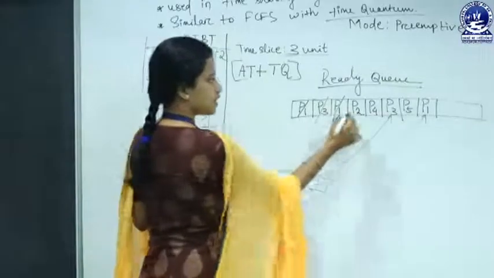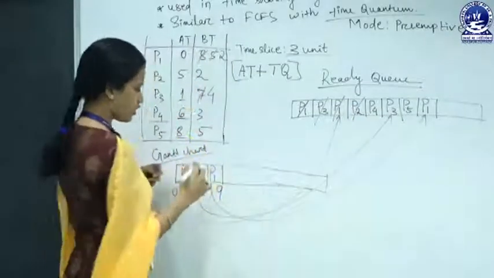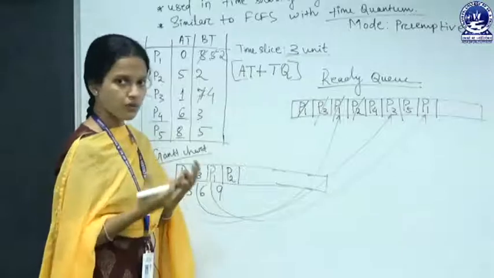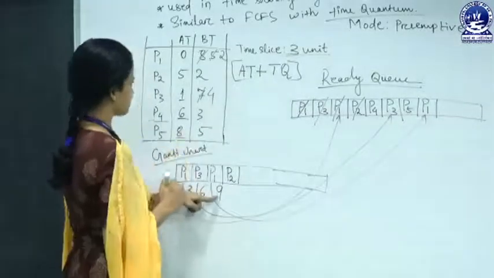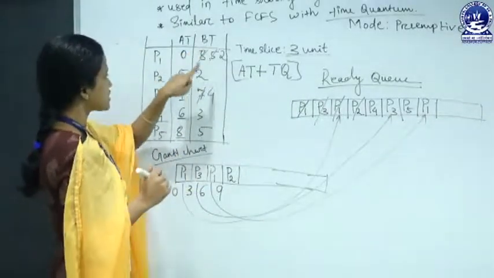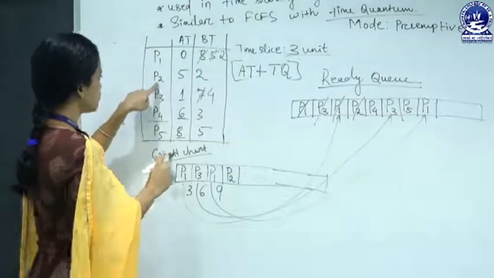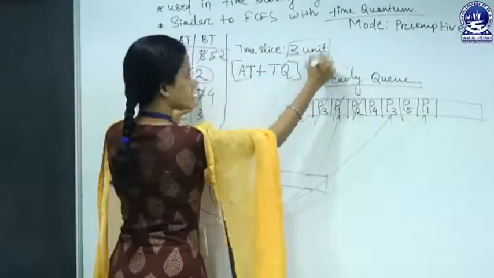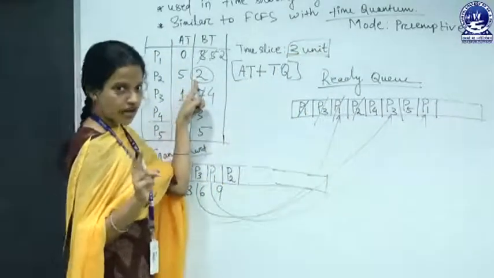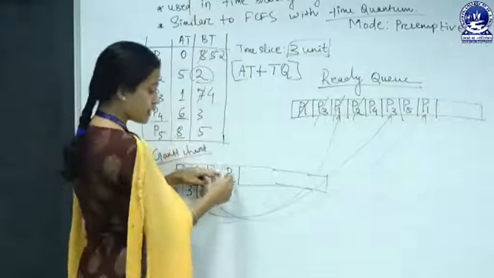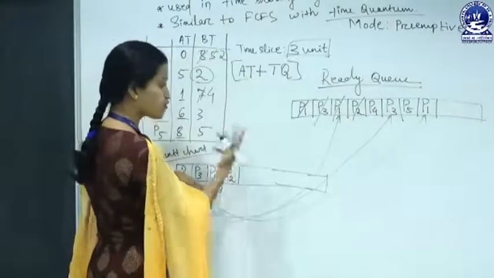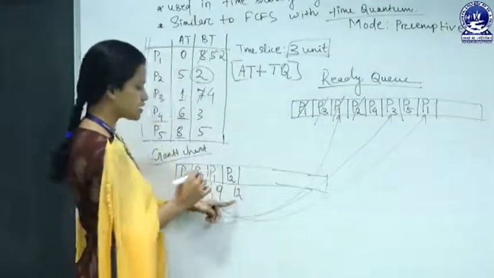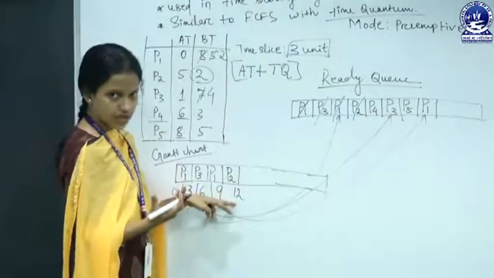So next is P2. We have to allocate P2 here. For how much time? For 3 units of time. The burst time of P2 is 2 millisecond, but the time slice is 3 millisecond. It is not like that. We have to allocate P2 to the CPU for 3 millisecond and the time would be 12. At 12 millisecond, P2 would be terminated.